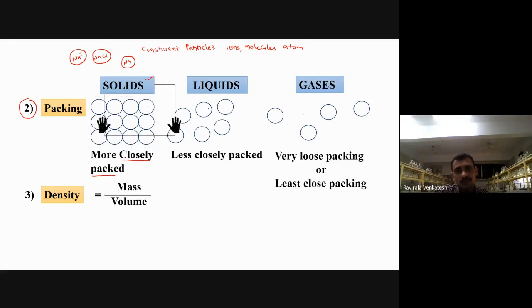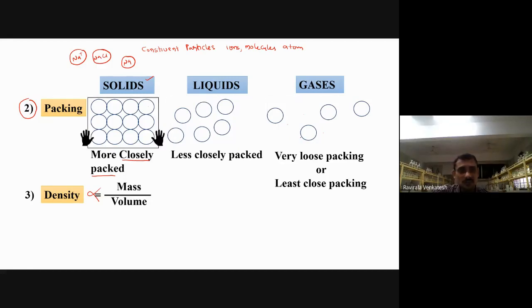Now second, if you observe here in the liquid, the total volume, what happened? Volume is more, but mass is what here? Less. In this volume, only 3 constant particles are there. Now in that case, what happened? Density is directly proportional to what? Mass, inversely proportional to volume. So here, less mass and more volume, the density of gases will be less.